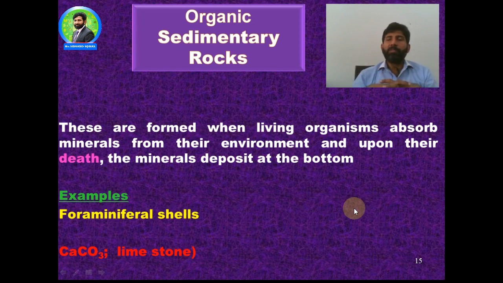For example, foraminiferous shells. Foraminifera are Protoctista. They have a calcium carbonate exoskeleton. After their death, they settle down at the bottom of the sea, and gradually they change into organic sedimentary rocks. Calcium carbonate and limestone are examples of these rocks. The exoskeleton of the foraminifera is made up of calcium carbonate. The calcium is obtained from the sea.